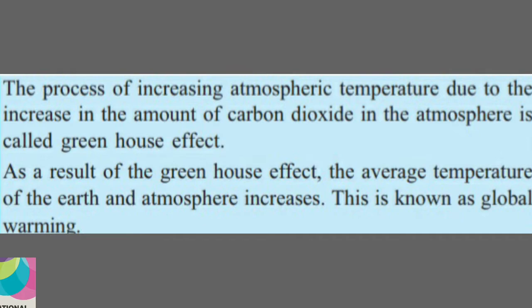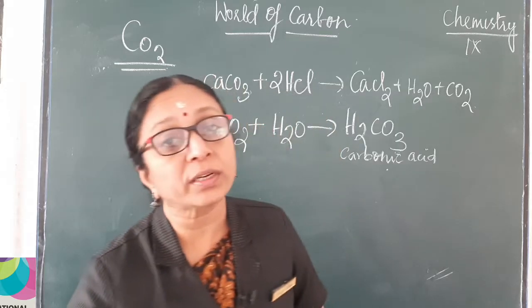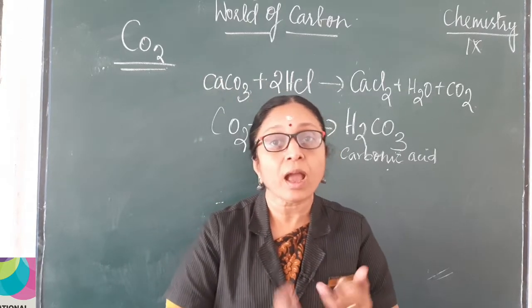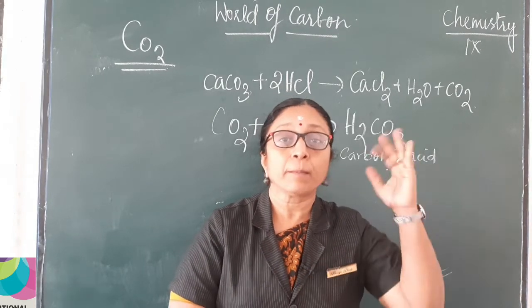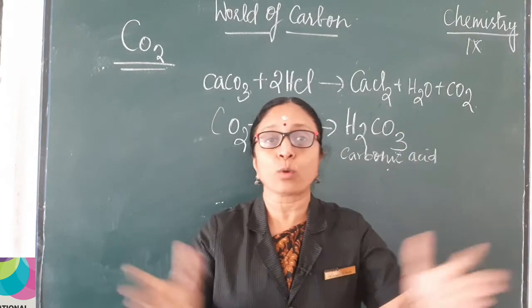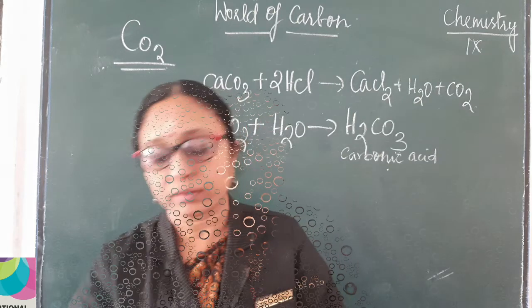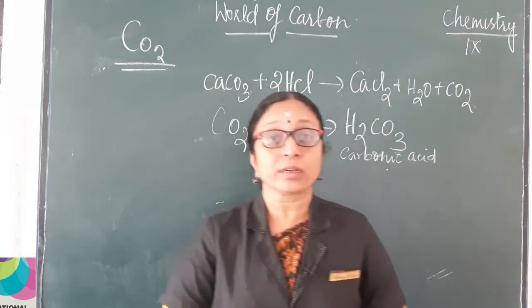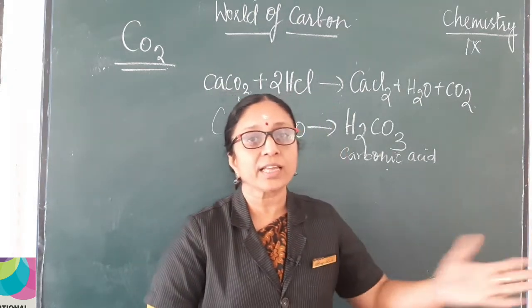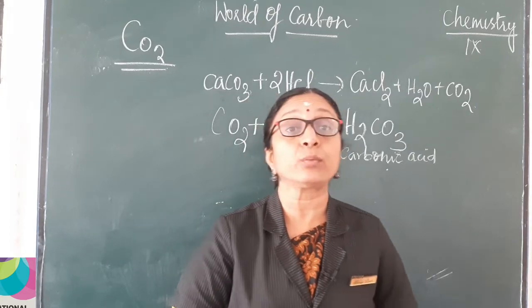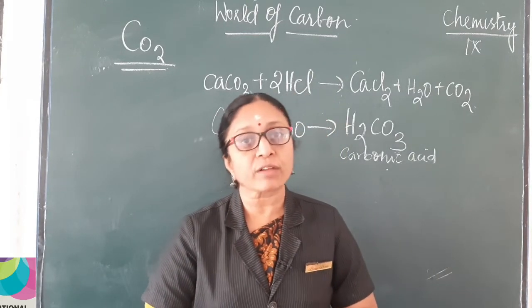This is known as global warming. So I hope it is clear what global warming and the greenhouse effect are. Because of the greenhouse effect, global warming is caused. Okay? Children, yes, carbon dioxide is dangerous. We saw the dangerous side of carbon dioxide. Other than that, we have some good uses of carbon dioxide.